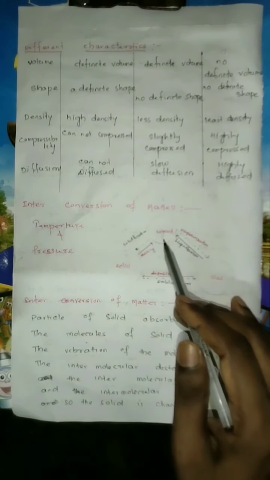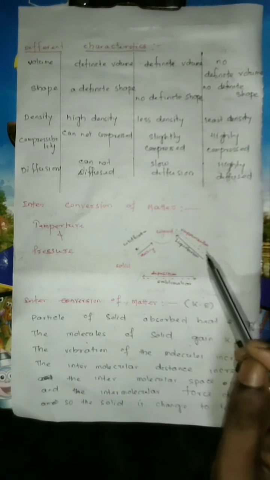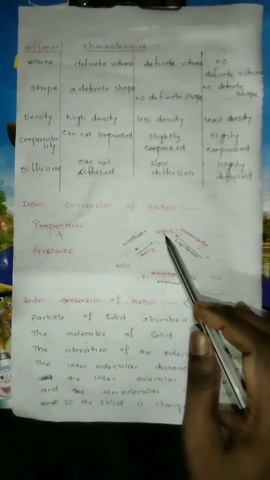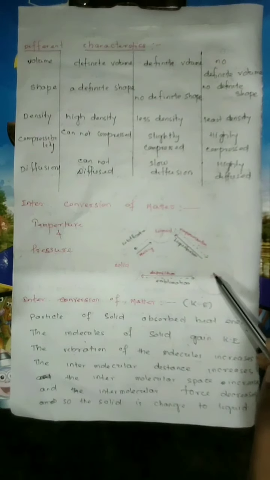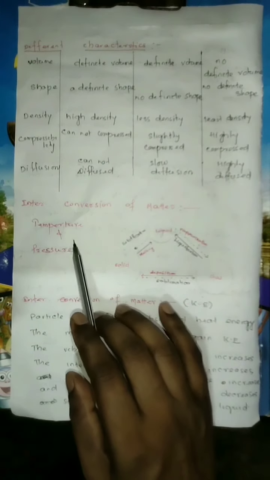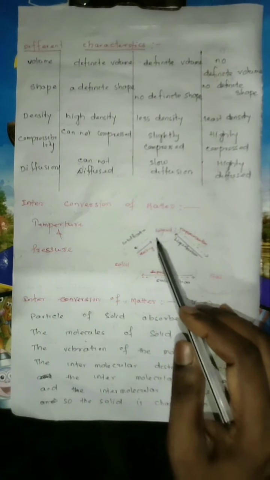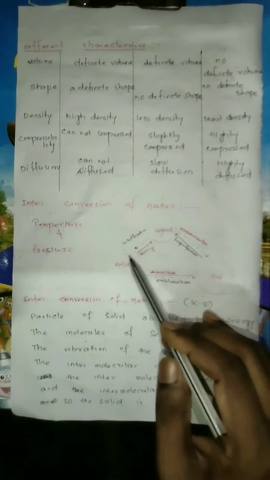Then another one is coming: interconversion of matter. How matter is interconverted from one state to another state. Already you have seen matter has 3 states: one is solid, second is liquid, third is gas. How are these interconverted? Temperature and pressure, both of them are very important factors for interconversion of matter from one state to another state. If temperature and pressure increase, then solid is converted to liquid. If you further increase temperature and pressure, liquid is converted to gas.